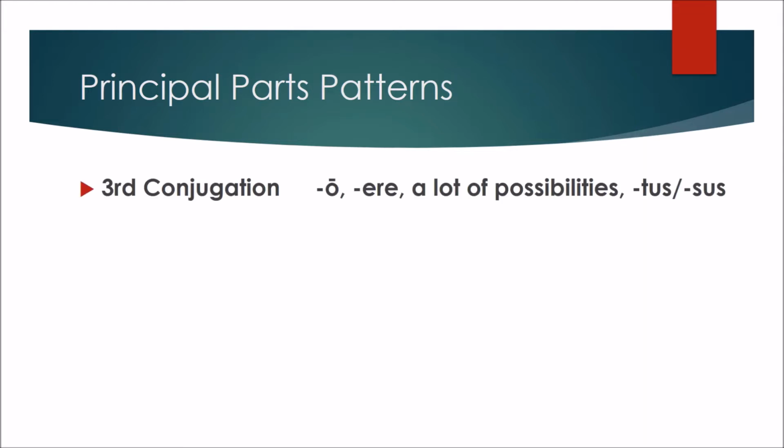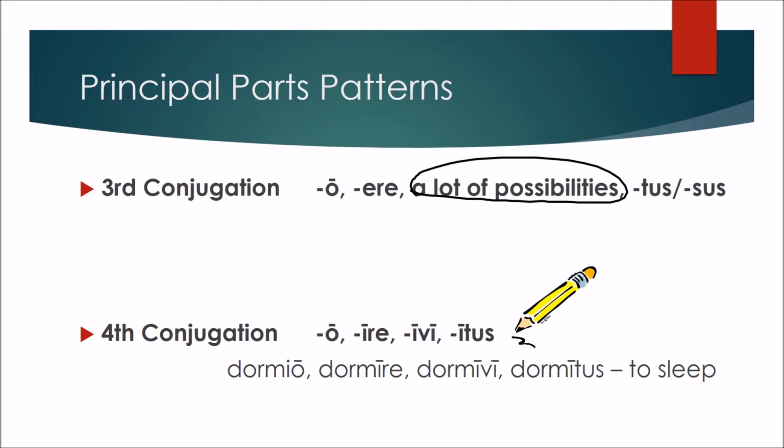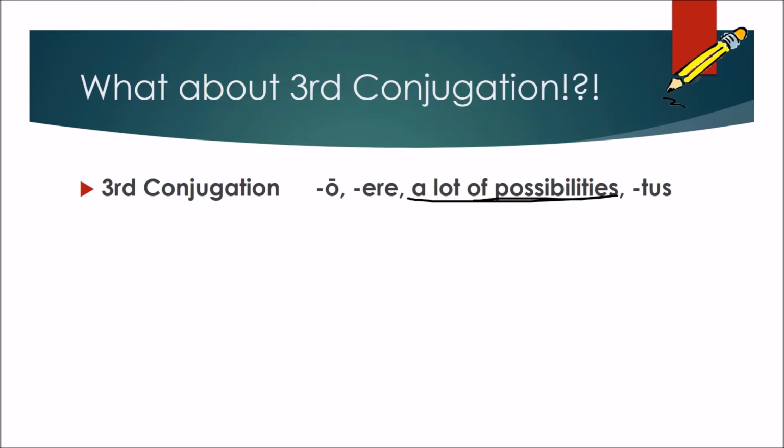The third conjugation, on the other hand, discipuli, we're going to have to talk about this a little bit later in the video because there are just too many possibilities to discuss right now. The fourth conjugation, on the other hand, is fairly regular, and it has a very simple pattern, much like the others, o, ire, ivi, itus, where we're just carrying over the i from the fourth conjugation, such as dormio, dormire, dormivi, dormitus, to sleep.